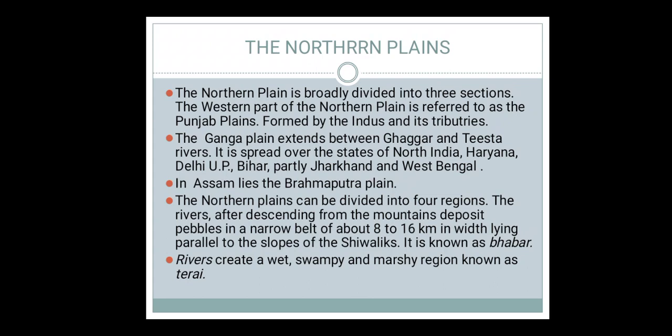The river, after coming from the mountains, deposits a belt of pebbles, and this belt is 8 to 16 kilometers wide and it is parallel to the Shivalik range. It is known as Bhabhar. And another question is: define Tarai. Rivers create a wet, swampy and marshy region. It is known as Tarai.